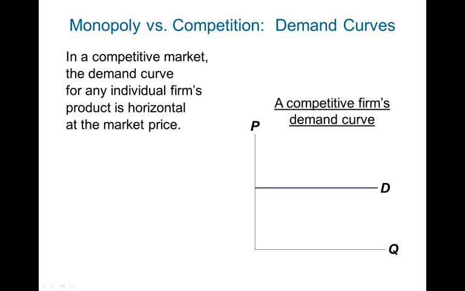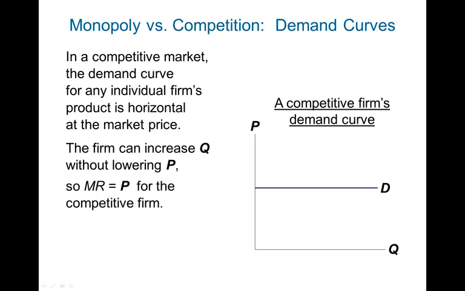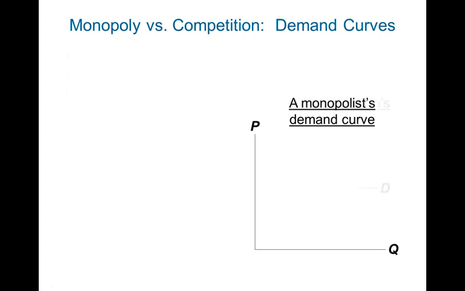So for perfect competition, the demand curve for an individual firm is horizontal. The firm can increase quantity without lowering price. So marginal revenue equals price for the competitive firm. And this is what we saw in the last chapter.